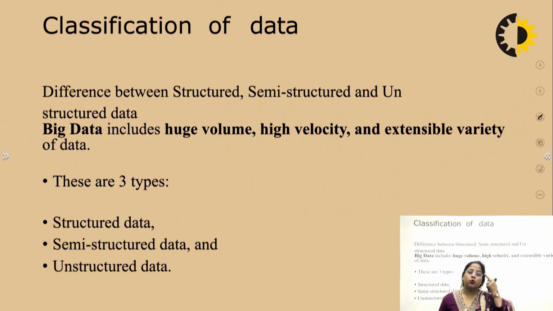Big data means a vast amount of data. Big data also includes metadata. So big data includes a huge amount of data, with high velocity, high extensibility, and variety of data. There are three types of data, as you know: structured data, unstructured data, and semi-structured data.